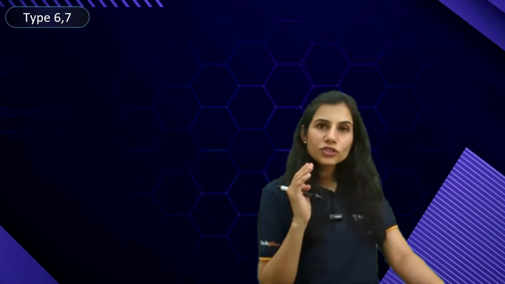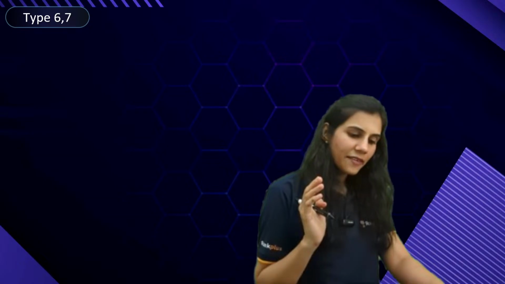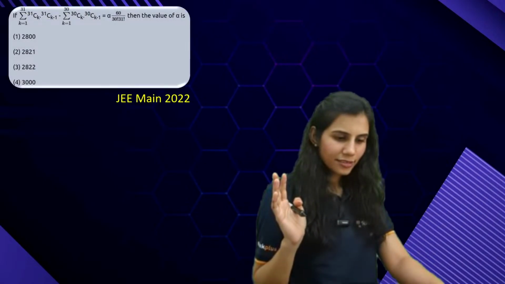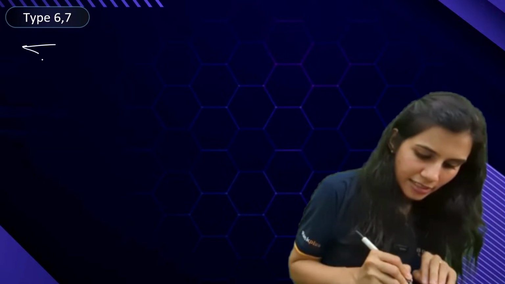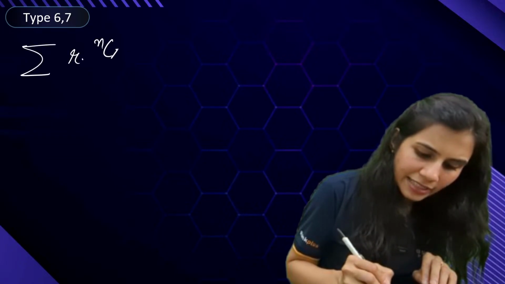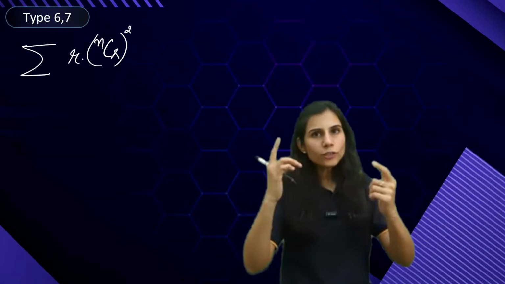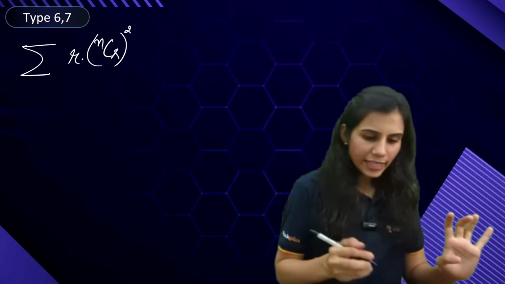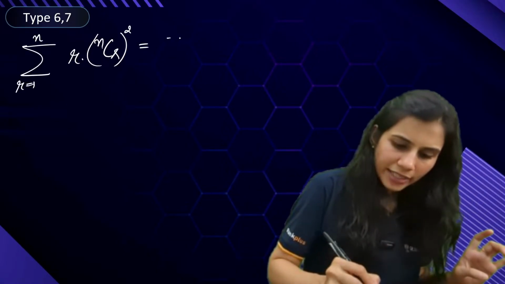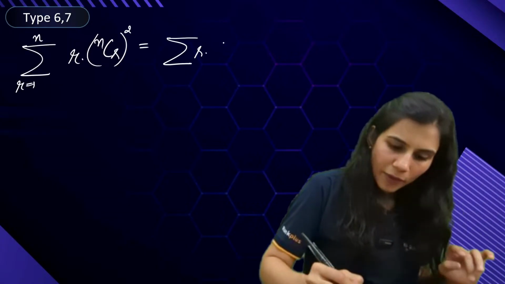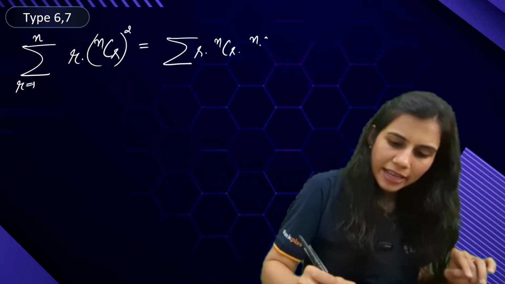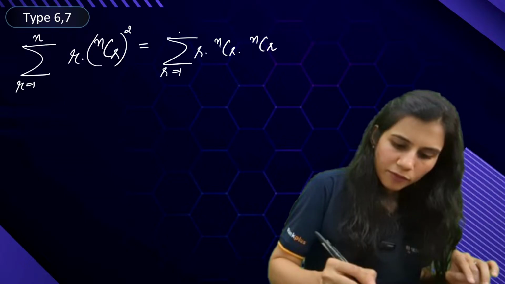And the last, which is type 7, looks like what? The type 6 is over, the type 7 comes here. This is summation r into nCr whole square. Previously you had r into nCr complete whole square; here you just have r into nCr times nCr, summation, r going from 1 to n.